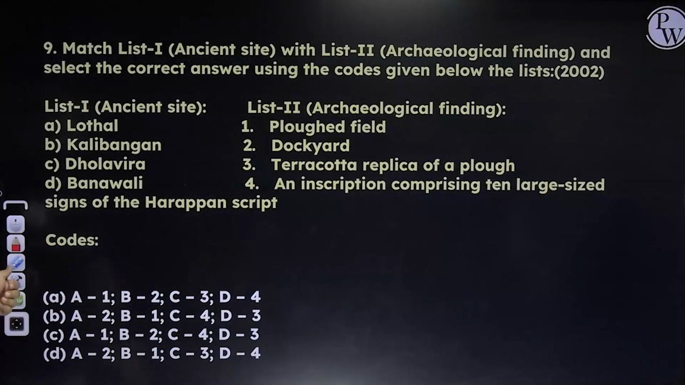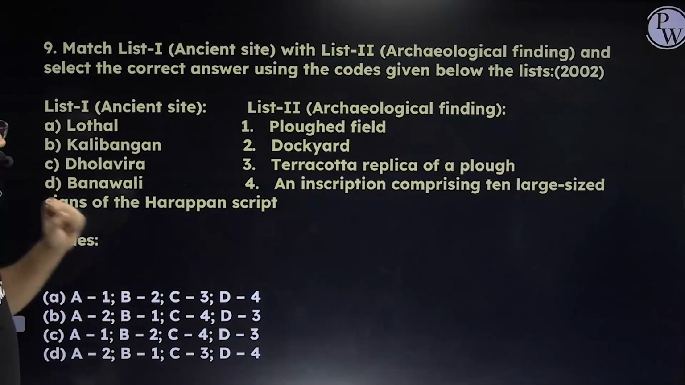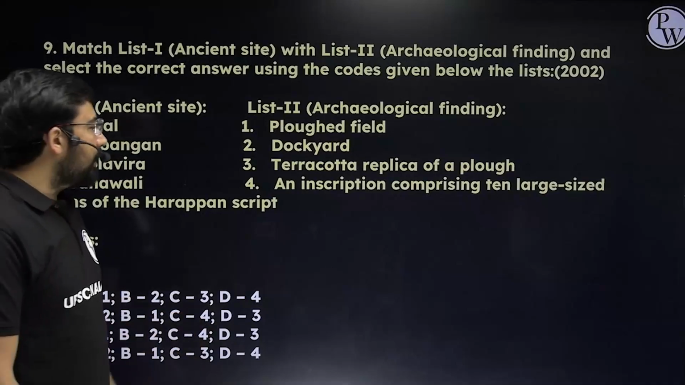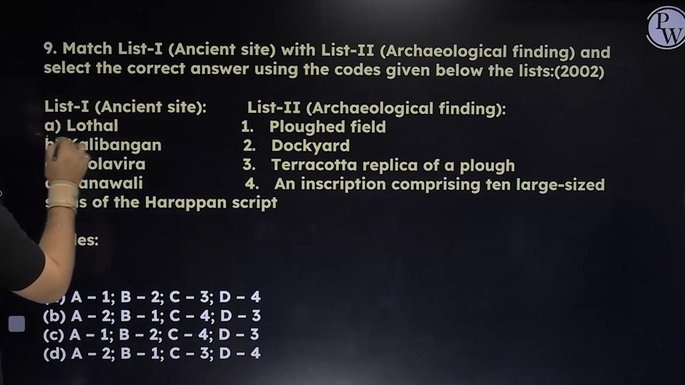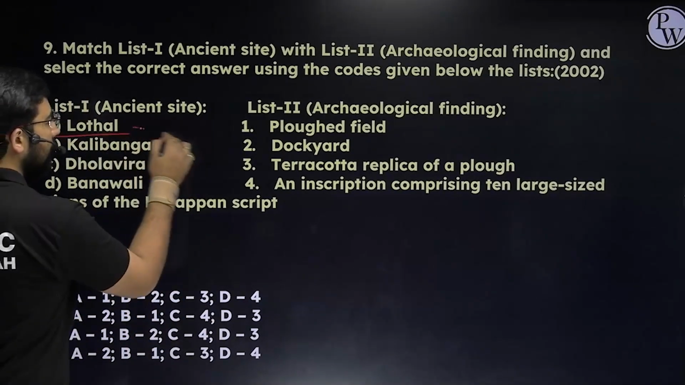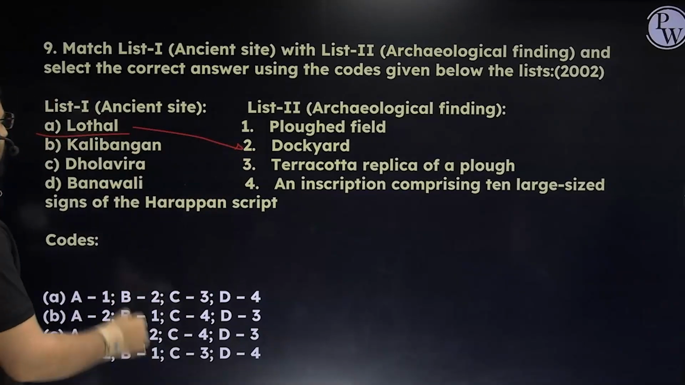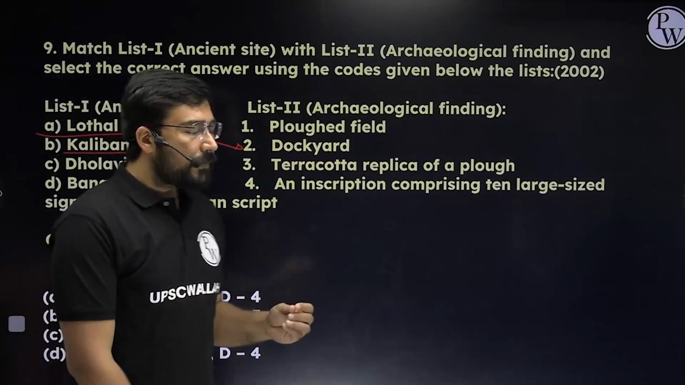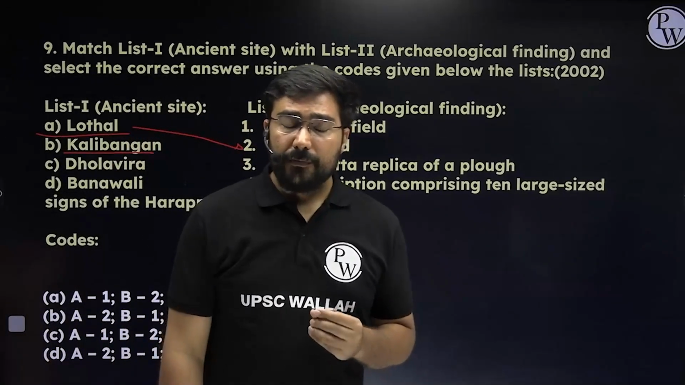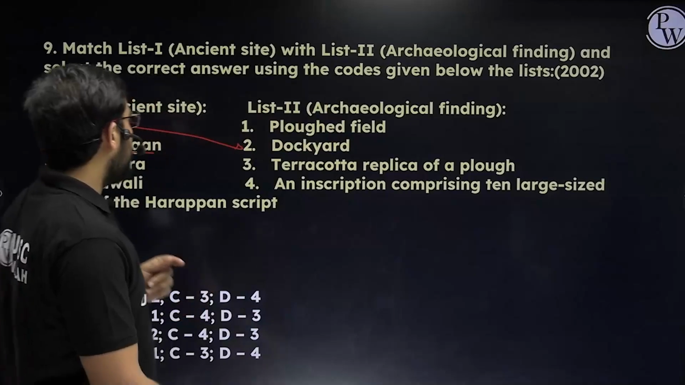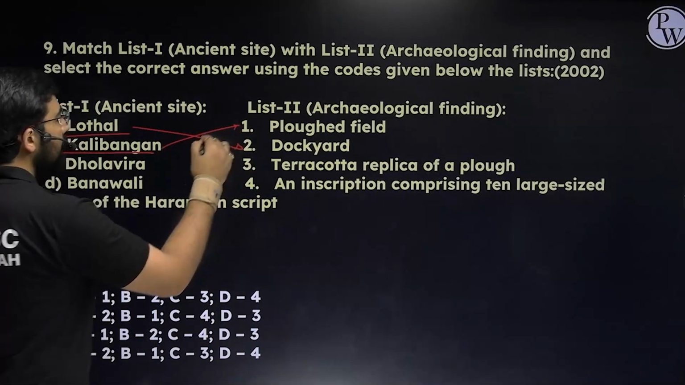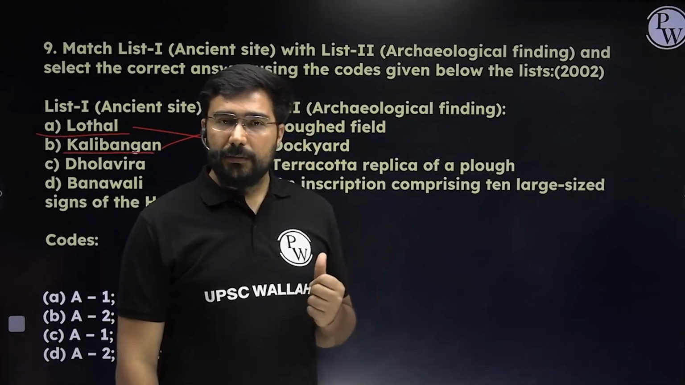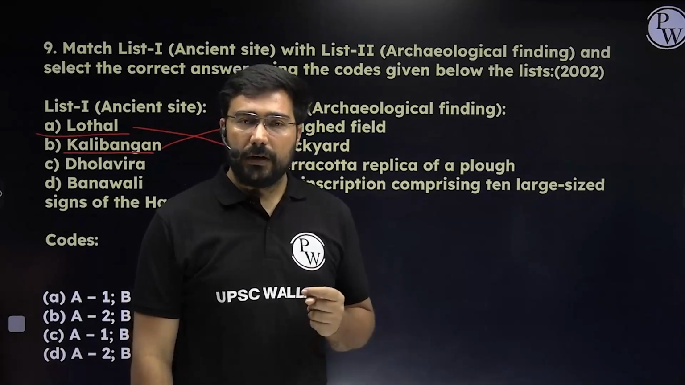Next, we now have to identify the important sites and their chief characteristics. Like, all of you know about Lothal. Lothal is linked with the dockyard. Yes, that is very clear. Then Kalibangan. What is Kalibangan famous for? That's one thing you need to remember. Kalibangan is famous for not only bangles, it is also famous for a plowed field. Very few plowed fields we have seen. One is Kalibangan and the second is at Shortugai. It is in the Afghanistan region.